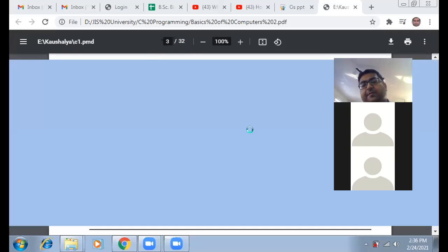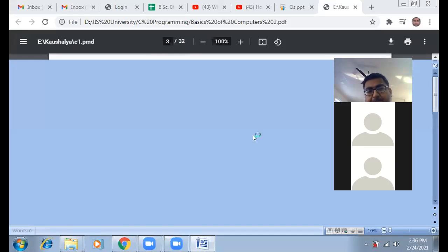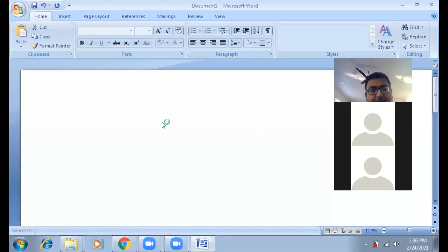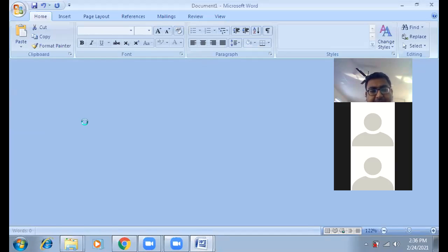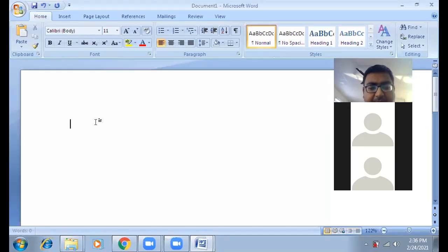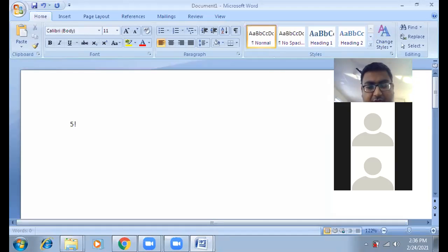What she told is that if we are going to calculate the factorial of a number, suppose 5, whose factorial value will be 120, then we can follow this approach: 5 into 4 into 3 into 2 into 1. That is the approach that we have to follow in our programming or flowchart or algorithm, whatever logical diagram we are going to use. We can follow this approach, right?